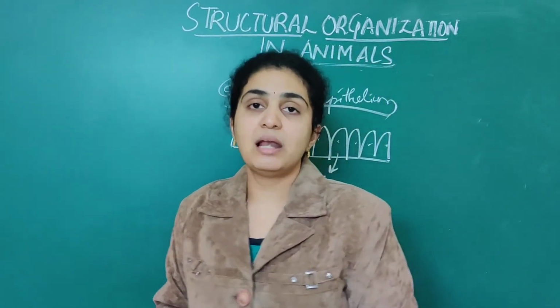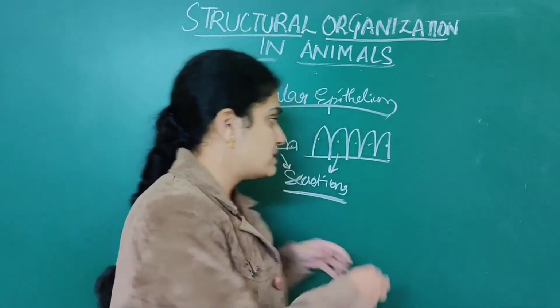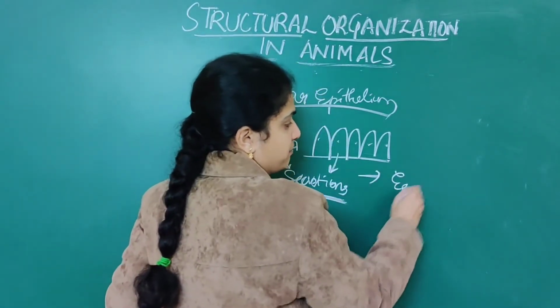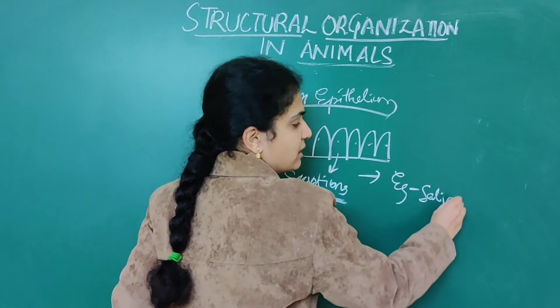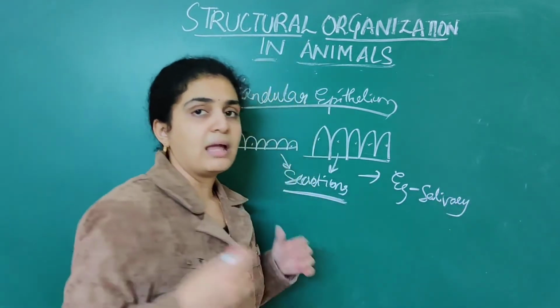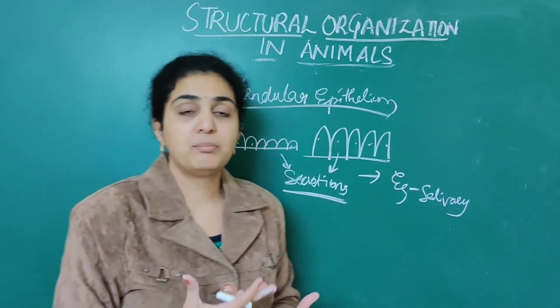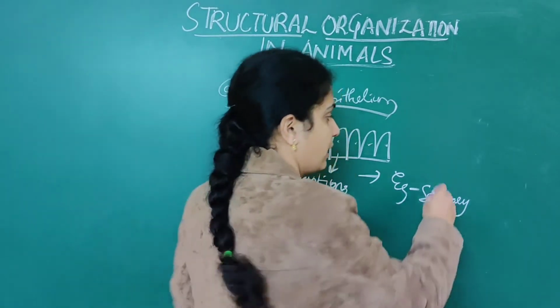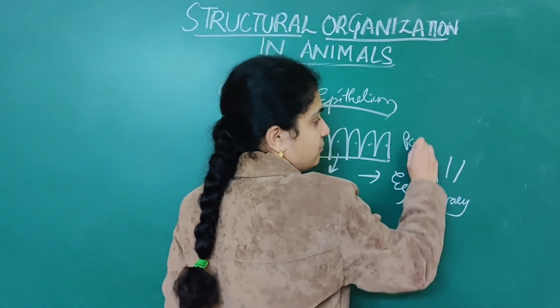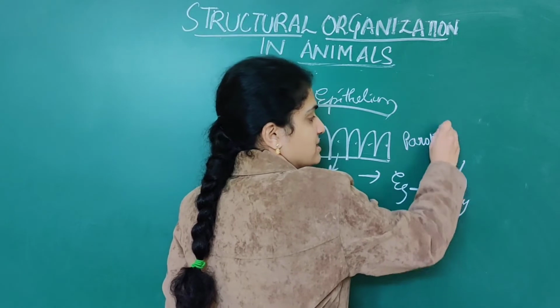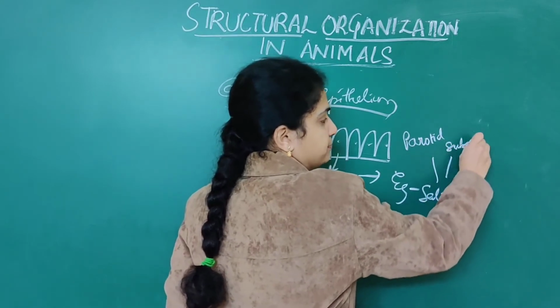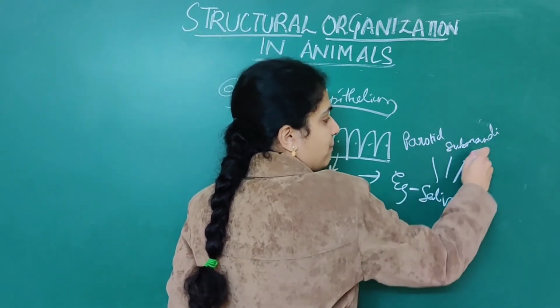Salivary glands, as we know, are of three types: parotid gland, submandibular gland, and sublingual gland.